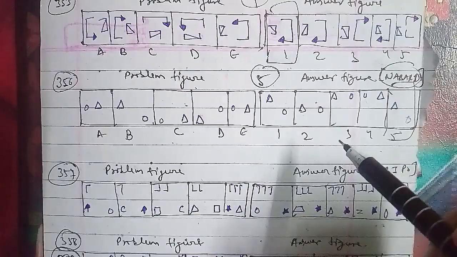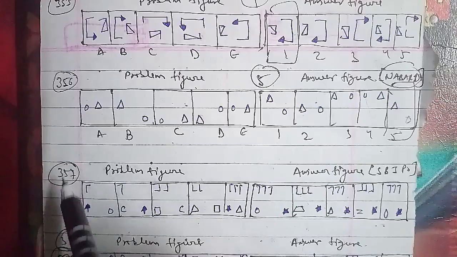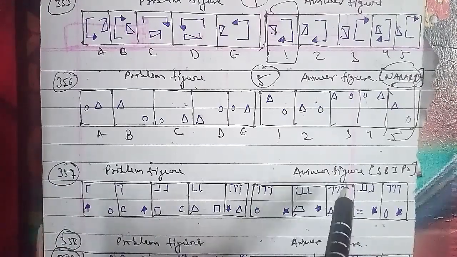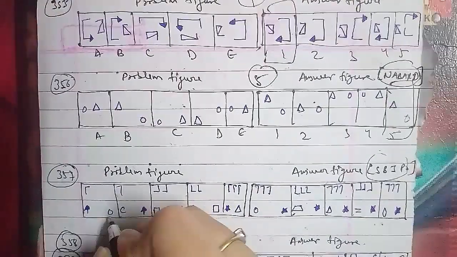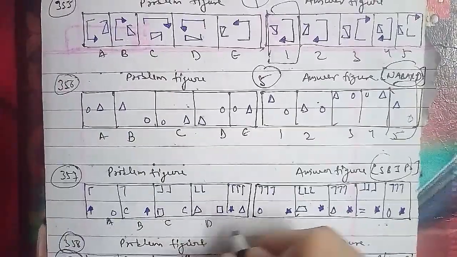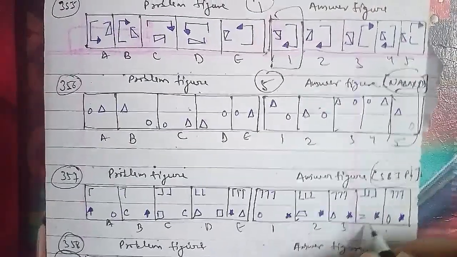Let's go ahead with another one. That is the 357th question of the session. These were the problem figures and these were the answer figures, which is known as SBI PO question paper as well. This is figure A, B, C, D, E, and for the answer figure we have 1, 2, 3, 4